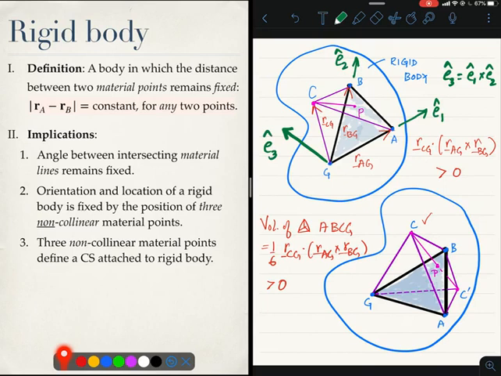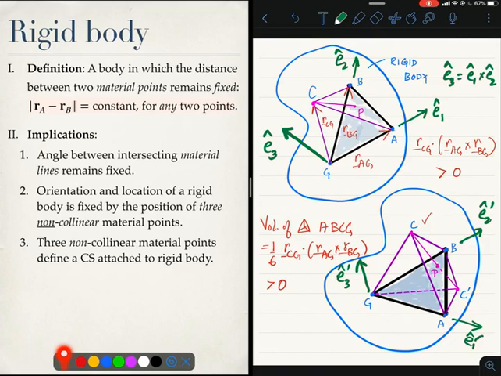Obviously this coordinate system is not Cartesian, but it is a coordinate system attached to this rigid body, because I am going to follow these 3 non-collinear points. Here they are again, and they define the same coordinate system over here. E1 is not the same E1, so I am going to call it E1 prime, E2 prime, and normal to it is E3 prime. So that's the coordinate system.